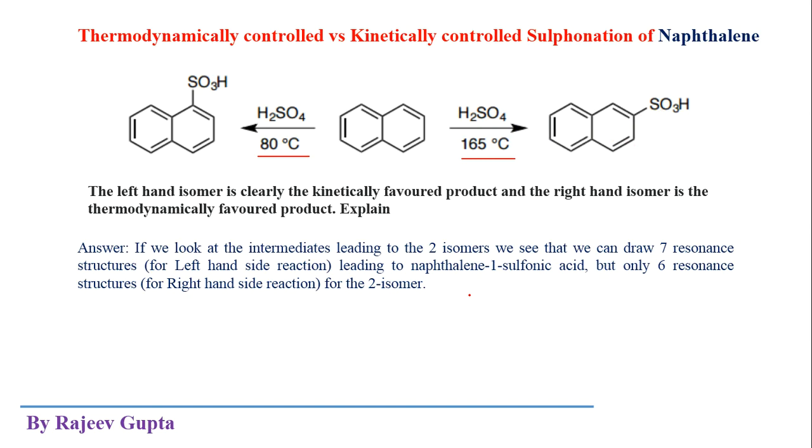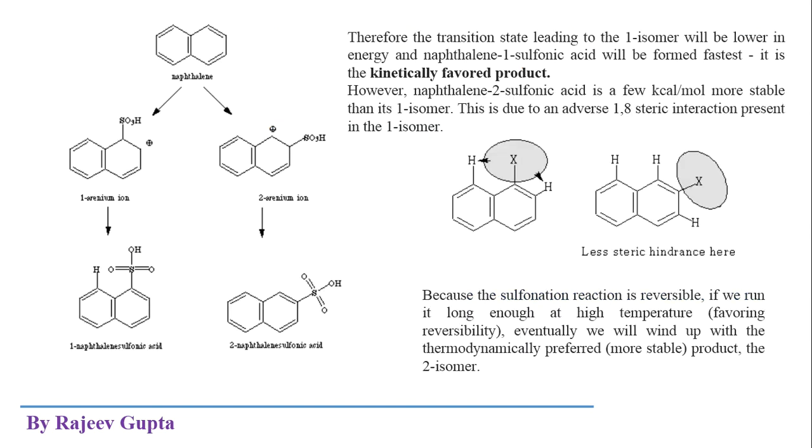So in kinetically controlled reaction we get the more stable intermediate but less stable product, and in thermodynamically controlled reaction we get the less stable intermediate and more stable product.